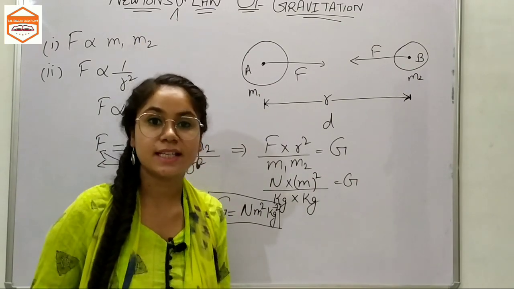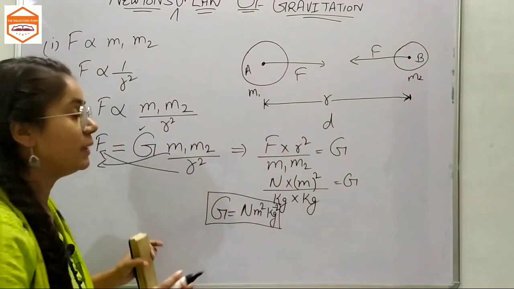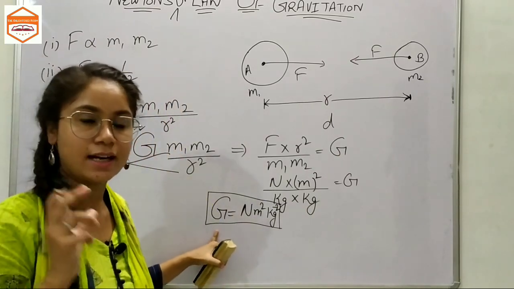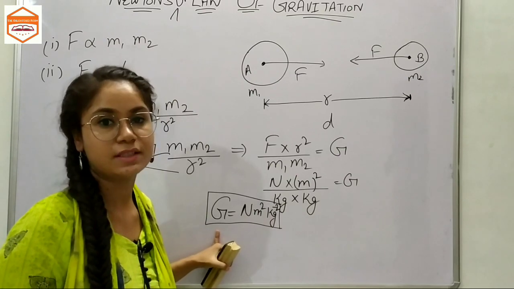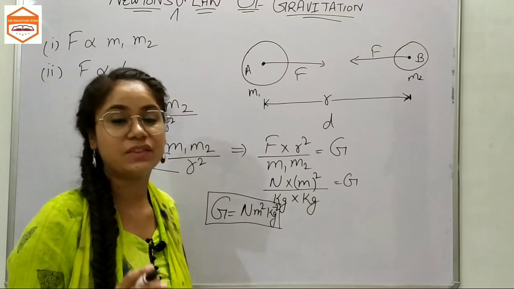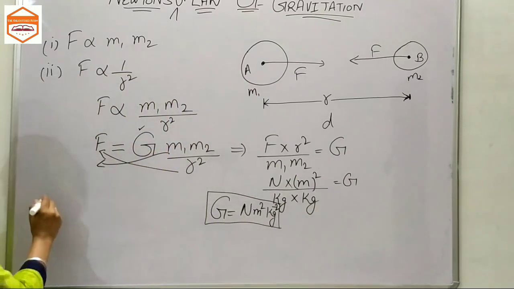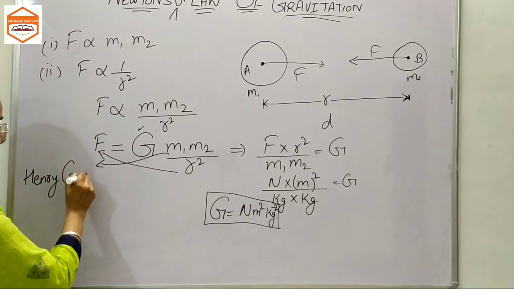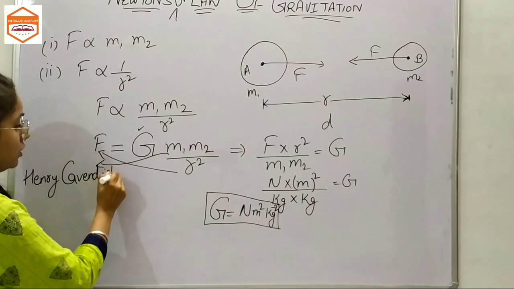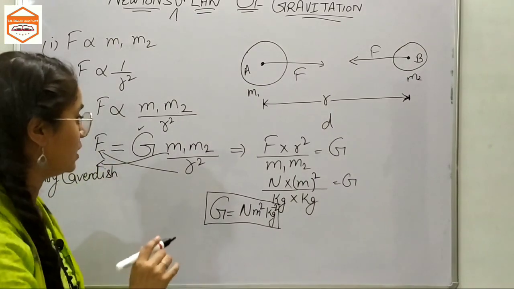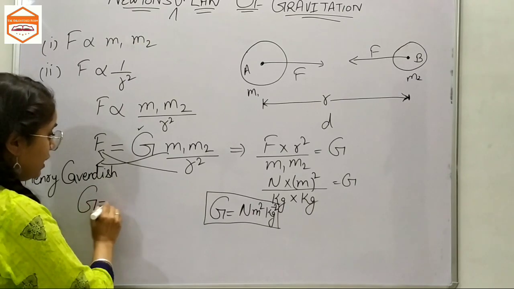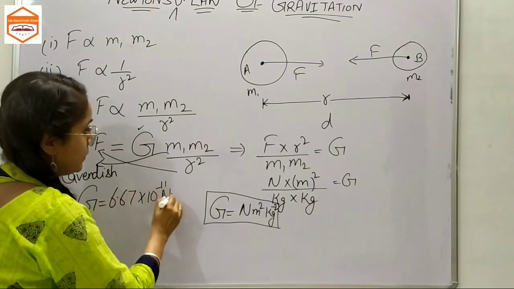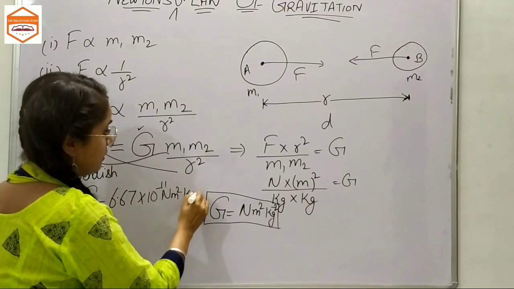Now this G has its numerical constant value too. It is a constant, and its numerical value was given by Henry Cavendish. He studied it a lot and gave us its numerical constant value, that is 6.67 into 10 to the power -11 newton meter square kilogram to the power -2.